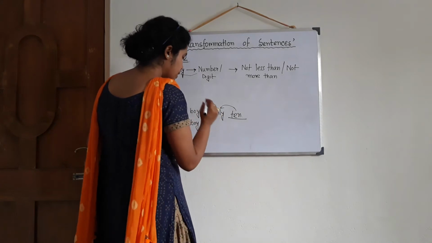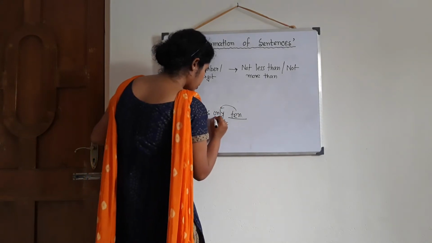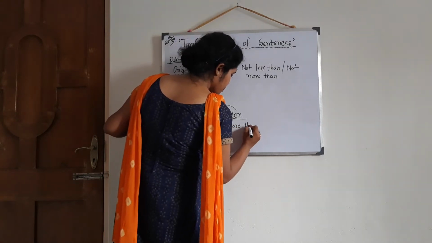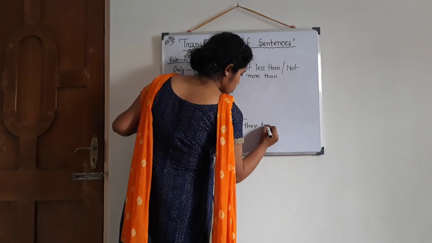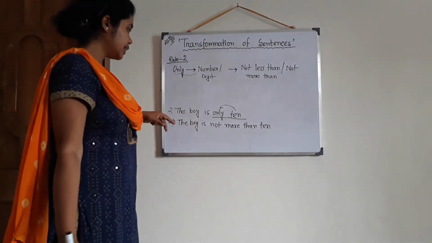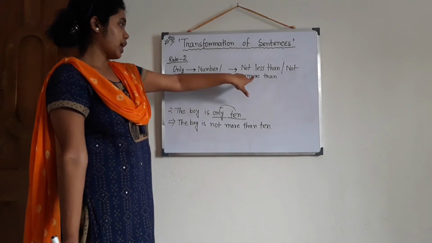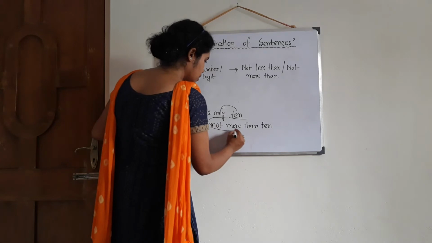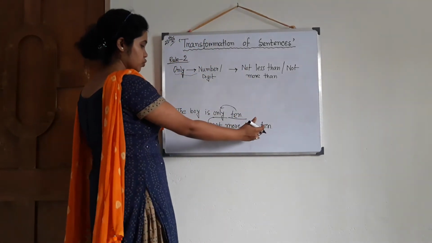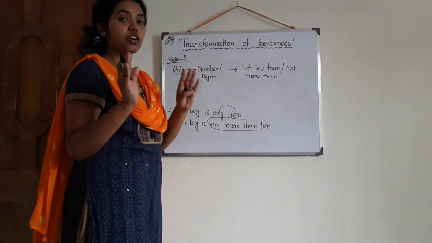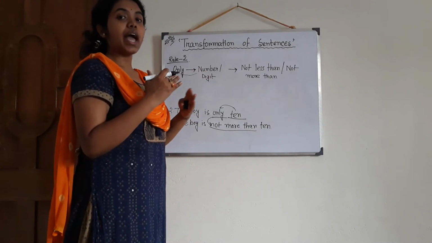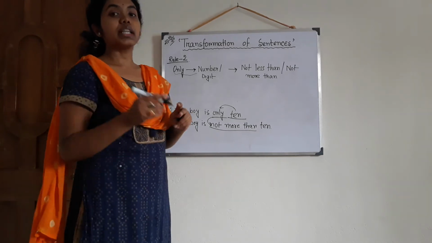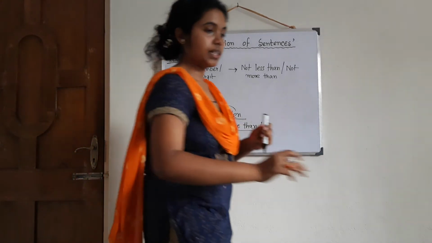So according to the meaning, instead of only, not more than 10. Am I clear? Instead of only, I am writing not more than. Then the rest of the portion, and the first portion we will definitely not touch. We have to replace only according to its rules. This was rule number 2. Now we are coming to rule number 3.